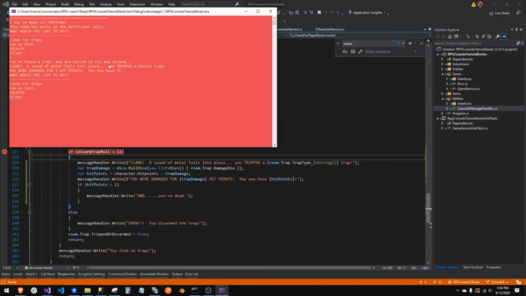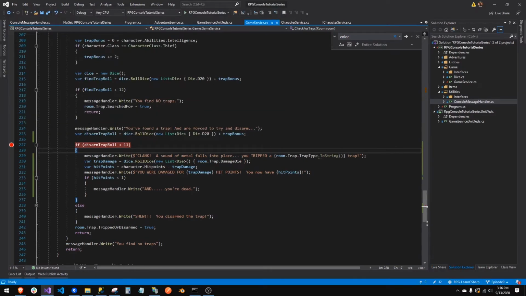Clank, a sound of metal falls into place. You tripped a poison trap. You were damaged for only 1 hit point. You now have 3 hit points. Okay, good. So if we did get 4, we could die, but we're going to make ourselves die no matter what. So we're going to run it through again.